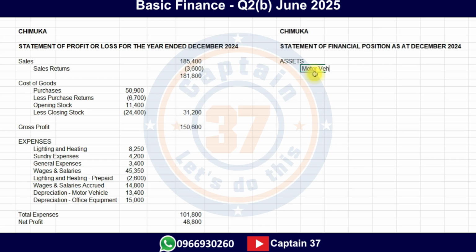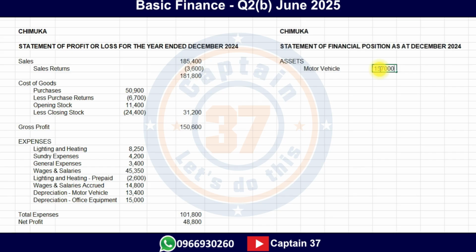Motor vehicle. And how much for the motor vehicle? The worth for the motor vehicle, we've been told, was 157,000. Good. We've taken note of that.